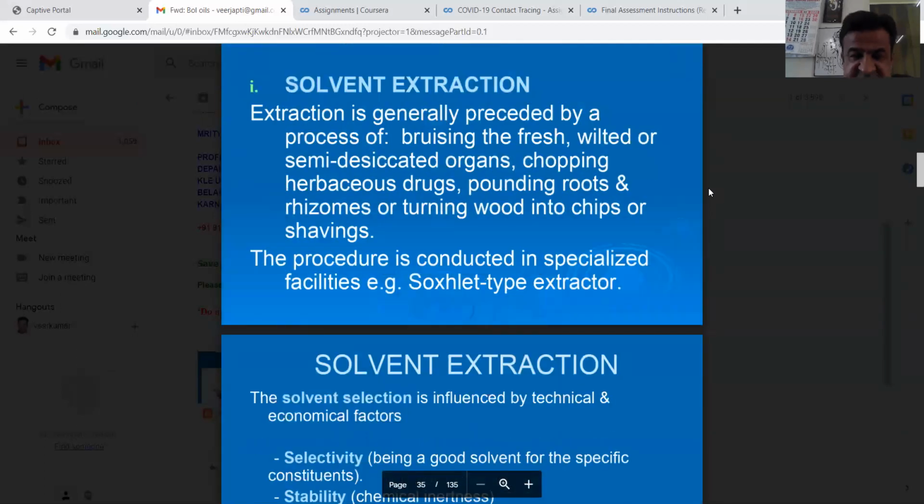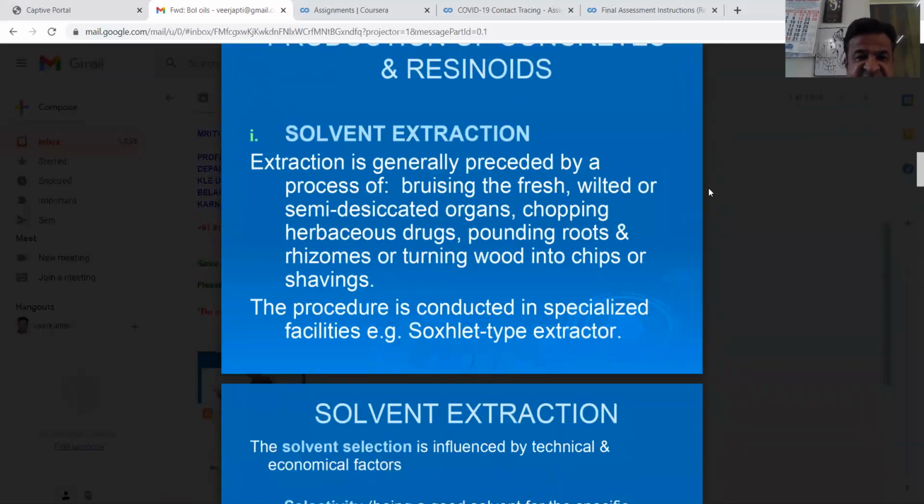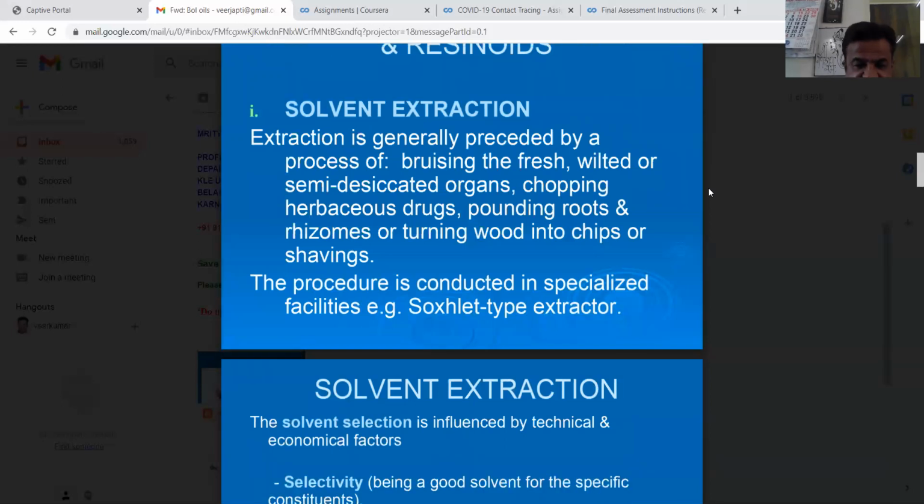Products: concretes and resinoids. Solvent extraction. Extraction is generally preceded by a process of bruising the fresh, wilted or semi-desiccated organs, chopping herbaceous drugs, pounding roots and rhizomes, or turning wood into chips or shavings. The procedure is conducted in specialized facilities, usually a Soxhlet type extractor.